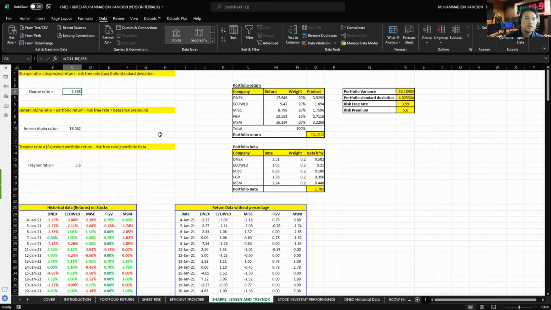For the sheets of Sharpe, Jensen, and Treynor, these are the calculations of each ratio, and each of these ratios has its own function. For example, for the Sharpe ratio, the higher the ratio, the better its return relative to the amount of investment risk that has been taken. The sheet for portfolio variance and standard deviation calculation differs from the previous sheets in that it is calculated using the variance of all five stocks rather than a percentage, implying that it has been transformed to a general number.